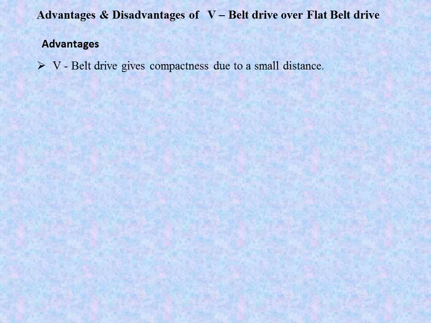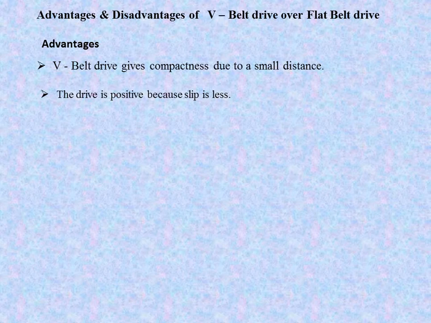That means we have to transmit the power from one pulley to another pulley and the distance is small in the case of V belt drive, so it gives compactness. The second advantage is that the drive is positive because slip is less. In belt and rope drives we do not consider the drive positive because slip occurs. But in the case of V drive we consider it positive because slip is less. Some amount of slip is there, but its value is very small.